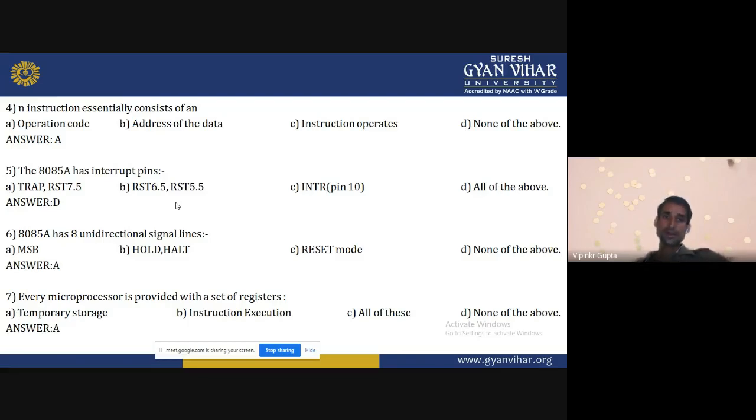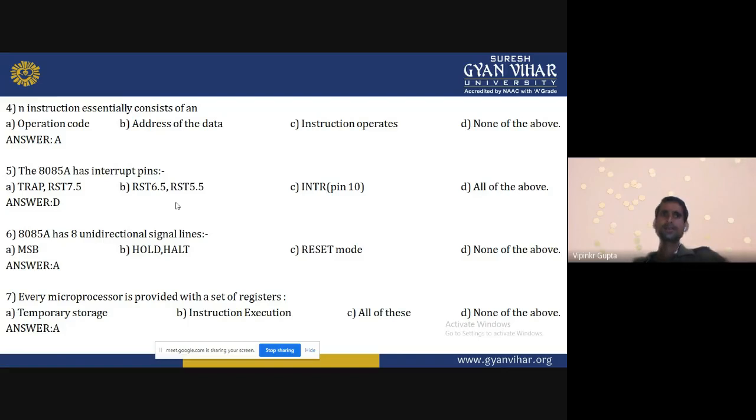Every microprocessor is provided with a set of registers. That is the temporary storage, instruction execution, all of these, and none of the above. When we are doing some operation in the microprocessor, we need to store our data.